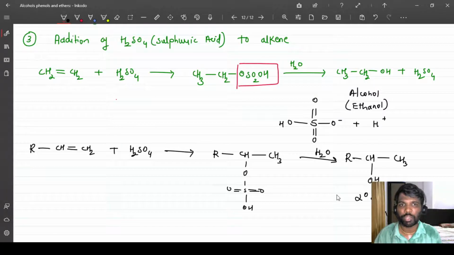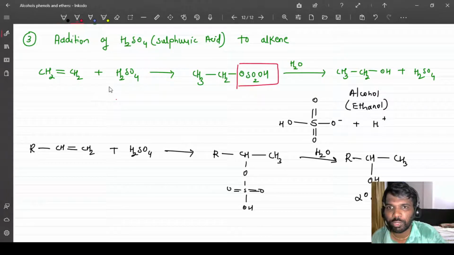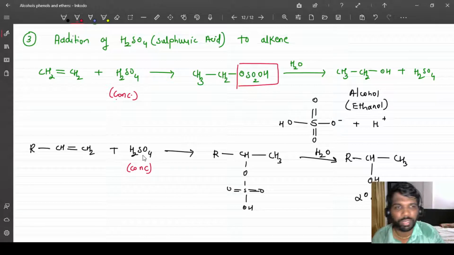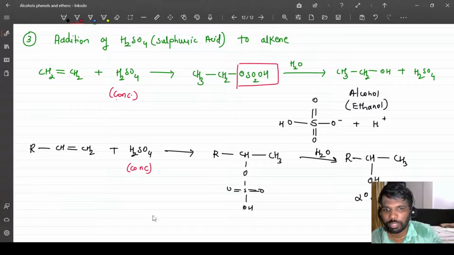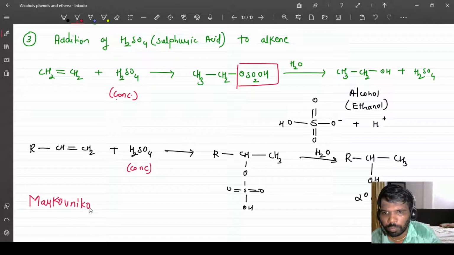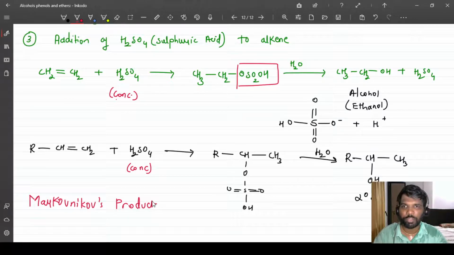One more thing I wanted to mention: the acid you are using should be concentrated sulfuric acid. Then this reaction will proceed, and what you get is a Markovnikov product.